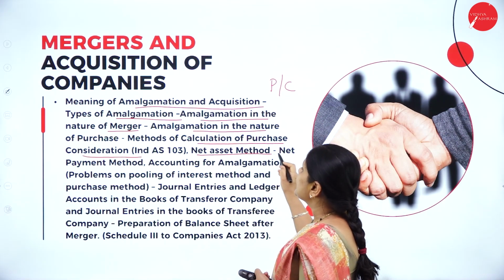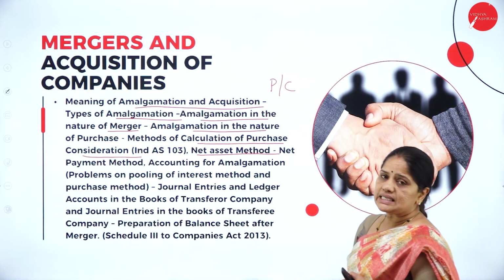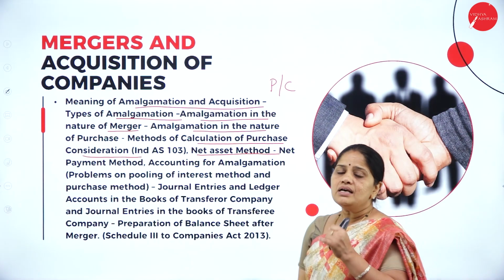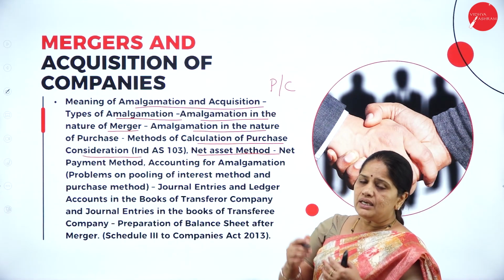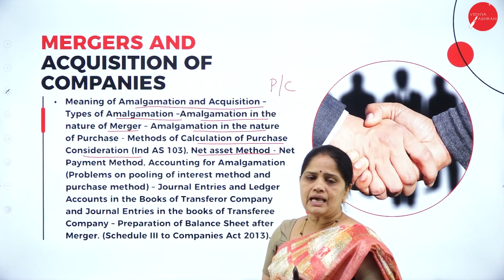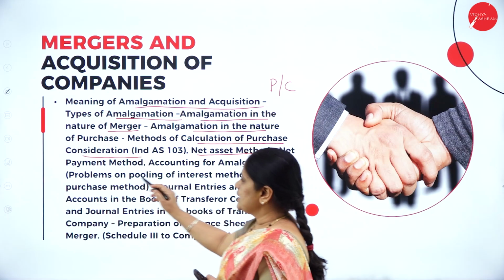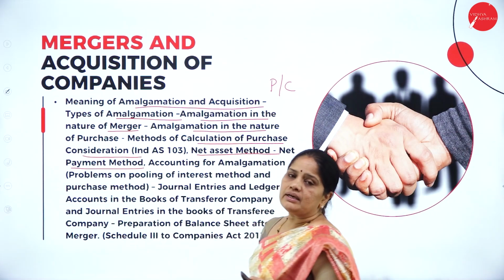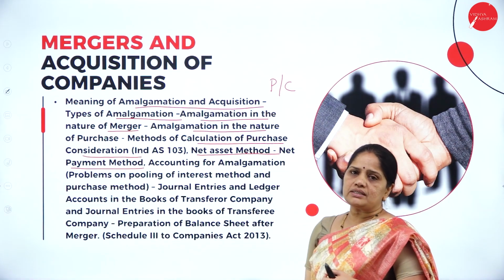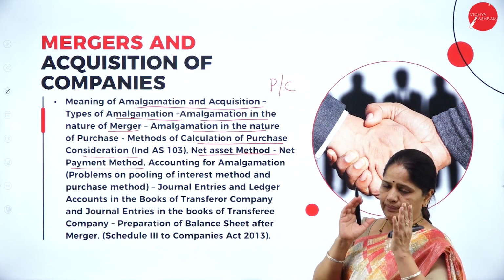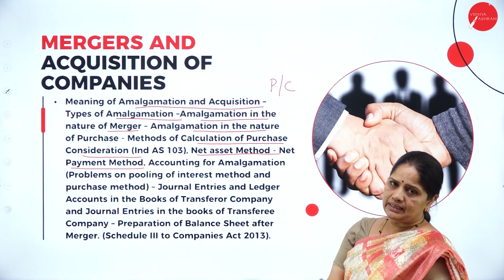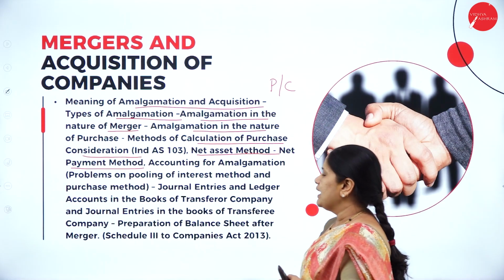Then how do we calculate purchase consideration? That is the net asset method. So what is this net asset method? Total assets minus liabilities, we get the value of the net asset. Next we have the net payment method. So what is the payment method? In this, what is the payment which is made by the buyer company? So that we will be learning.